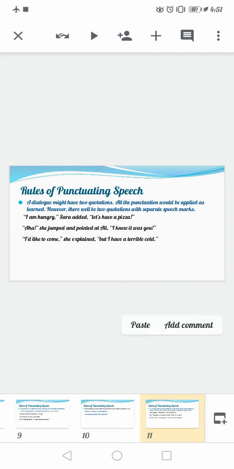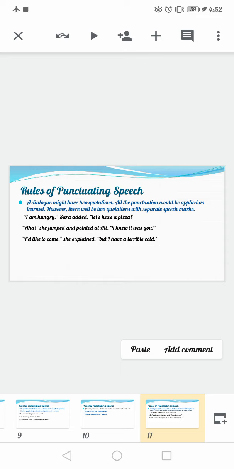Number one part, which is inside the inverted commas, is your reported speech, what is being said, or your quotation. Number two part, which is Sarah added, is your reporting speech. It could have been like this: added Sarah is your reporting speech, means who is saying, second part. And then again we have the reported speech, means what is being said inside the inverted commas. So let's first look at the first two components, reported speech and reporting speech.